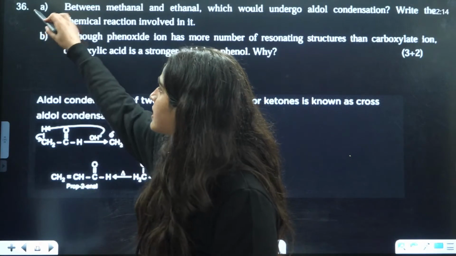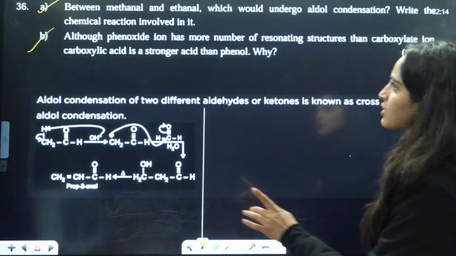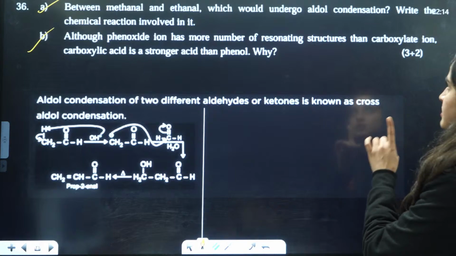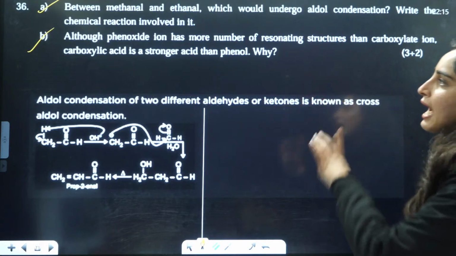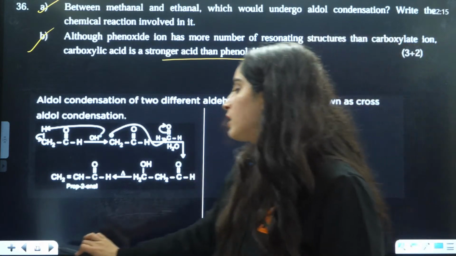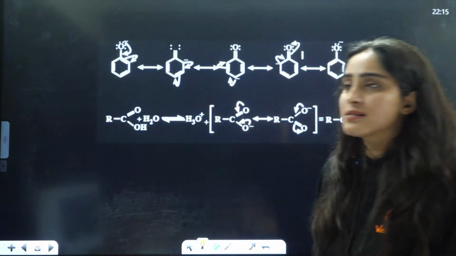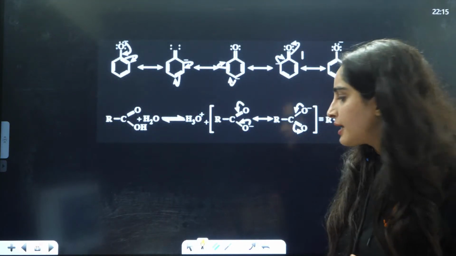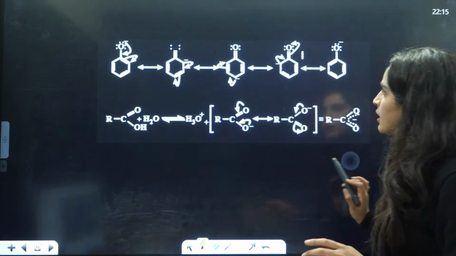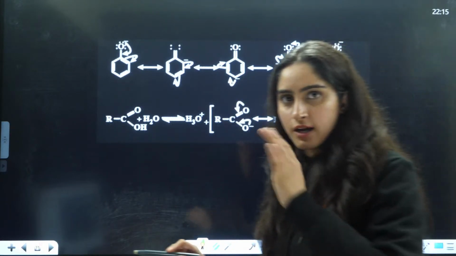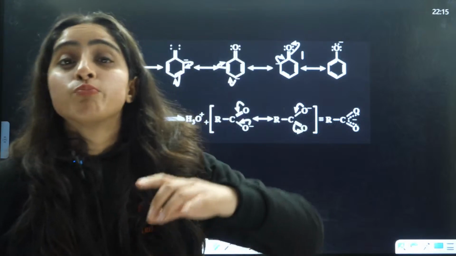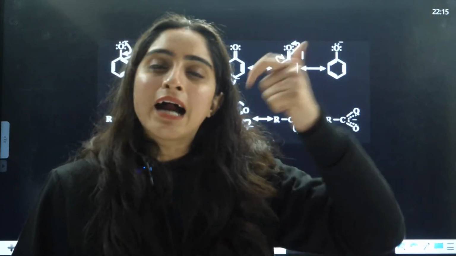So next is, although phenoxide ion has more number of resonating structures, why is carboxylate ion a stronger acid than phenol? The reason here is equivalent structures. If you talk about the phenoxide, no doubt it has 5 resonating structures. We say that when it has more resonating structures, more is the stability of that compound.